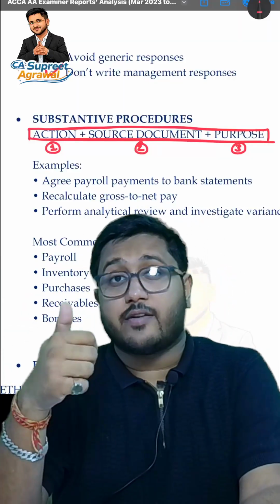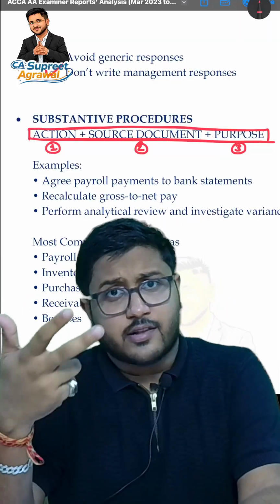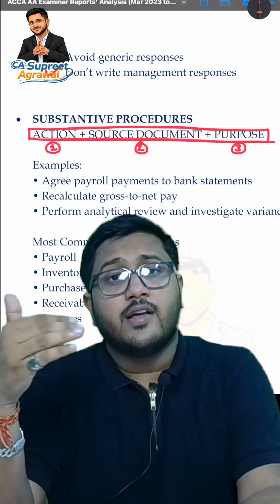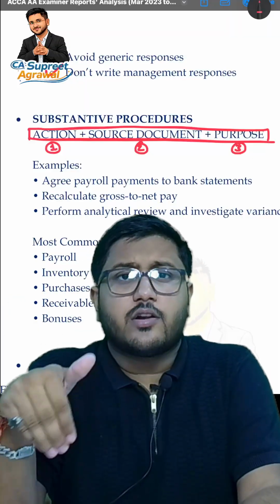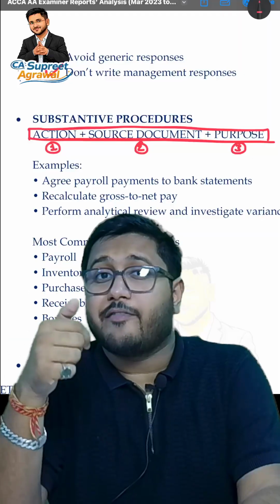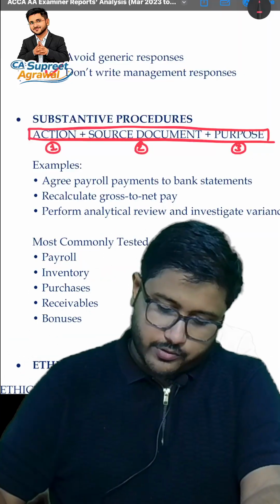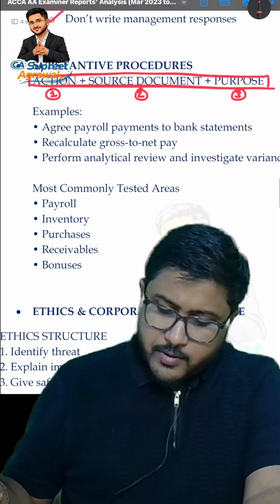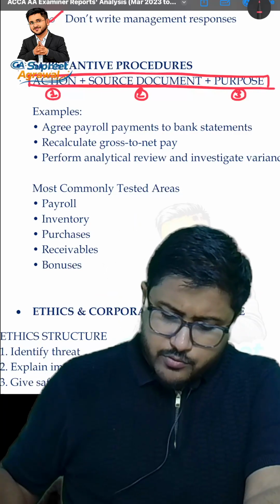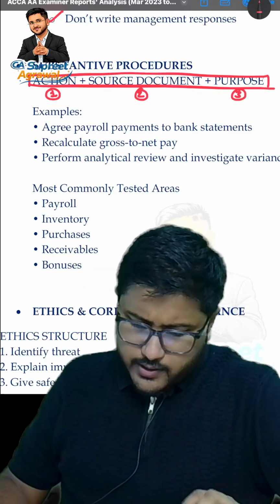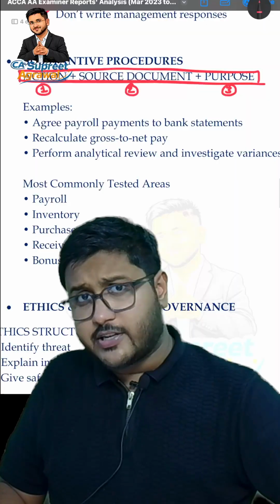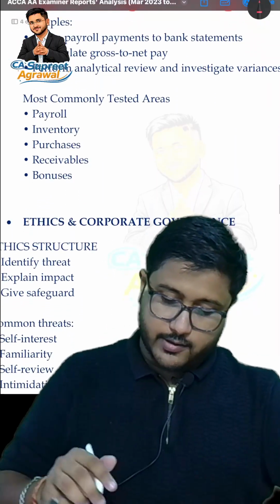So the action is that we have to obtain. The source document is the physical verification report. And the purpose: when we see this report, we will get evidence for our existence assertion. Other examples: agree payroll payments to bank statements, we have done. Recalculate gross to net pay, we have already discussed in our classes. Perform analytical review and investigate variances, also discussed.